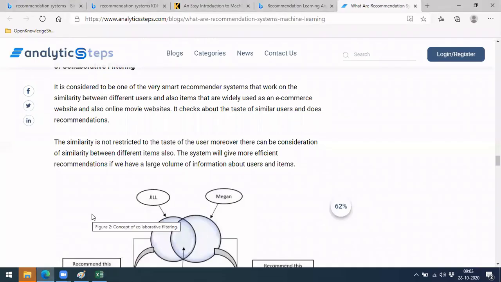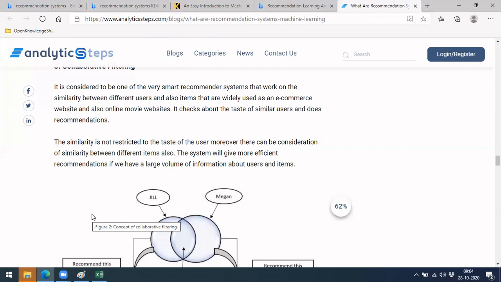So if a new user comes, let us say there are 5 users that we have categorized and separated. The user with profile 1 will like more comedy movies, user with profile 2 will like more action movies, something like that. If a new user comes now, you won't know what he likes, right? So in that case, you will compare whether this user has any similarities with other users, and it will suggest recommendations which are similar to that user.